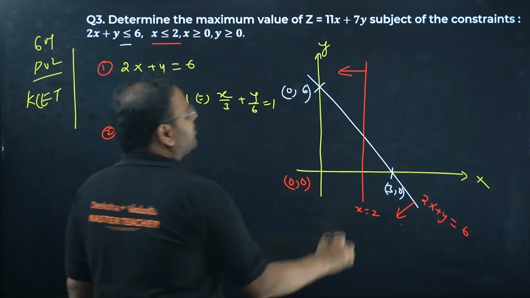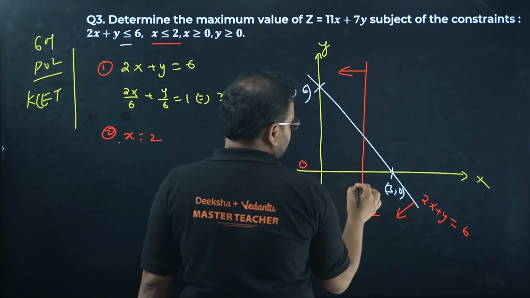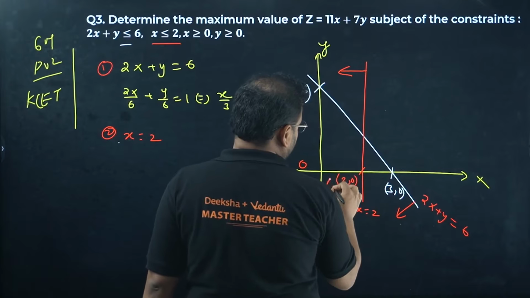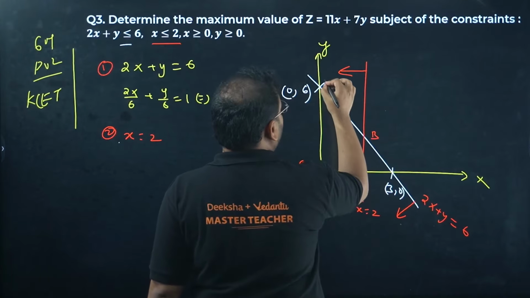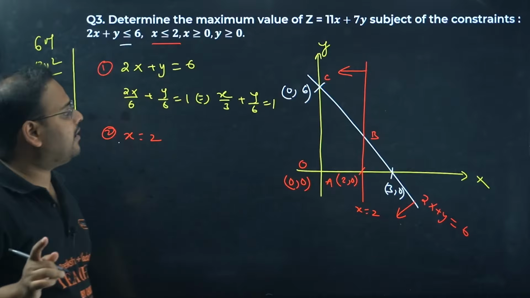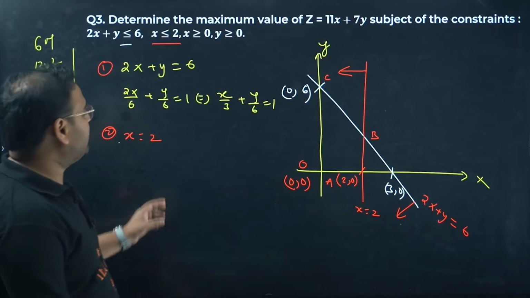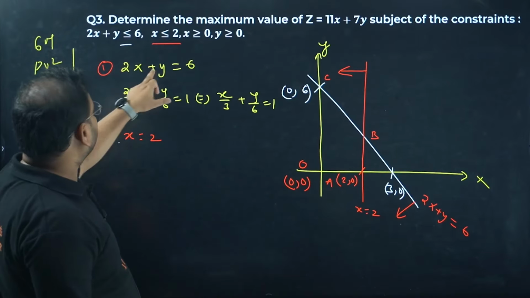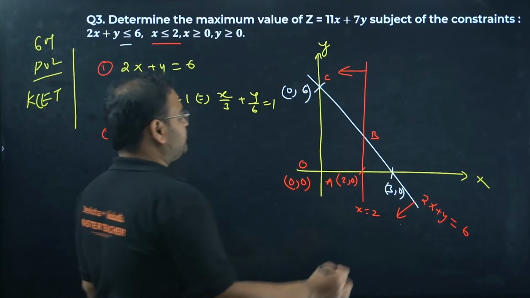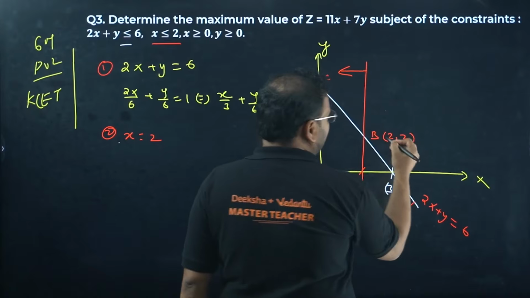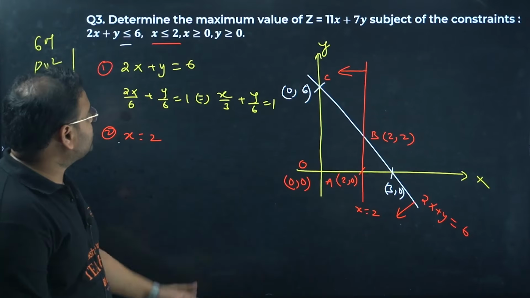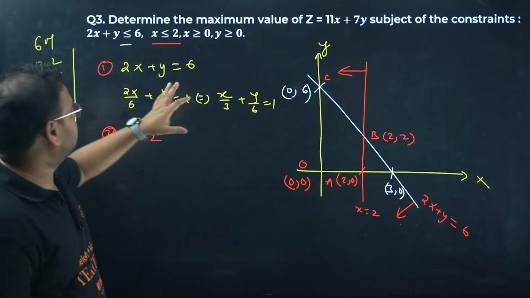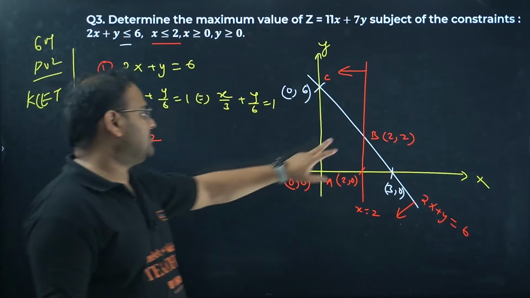Now just check quickly what is the coordinate point. What is this intersection? This is the origin. Let's call it (2, 0). Okay, let's call this point A, this point B, and this will be point C. I have to get the coordinate of the point B. For that I'm going to put x value as 2 over here. When I put x as 2, I get 2 into 2 is 4, y becomes 6 minus 4, so 2. Am I right? Please check once again. If I take x as 2, y as 2, yeah, correct. So 4 plus 2 is 6. That's correct. So this is my coordinate point.